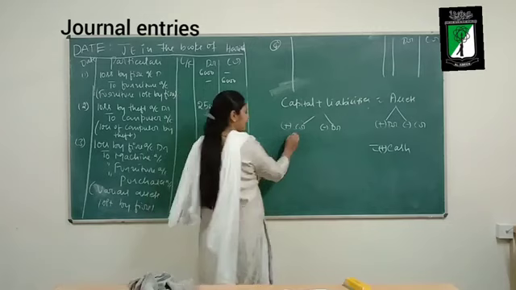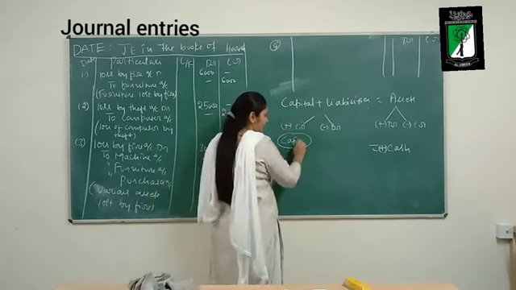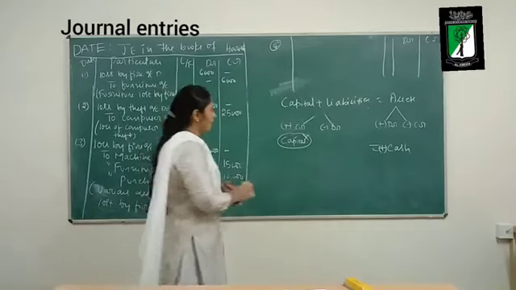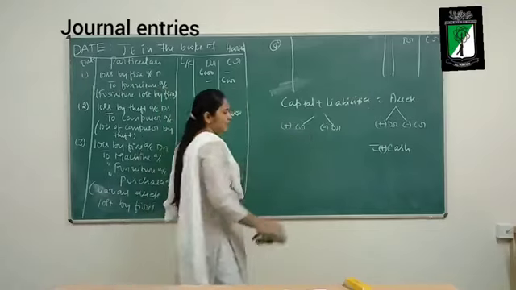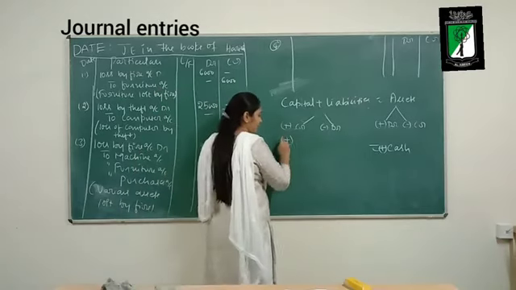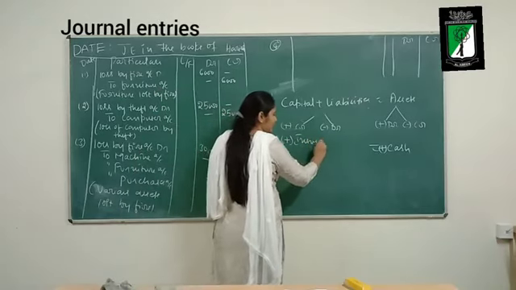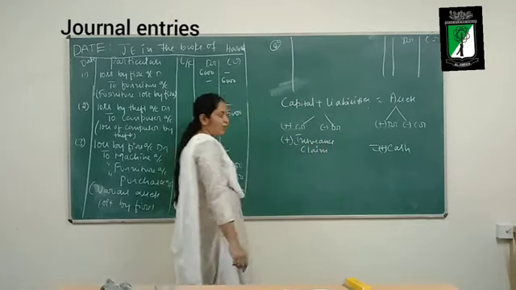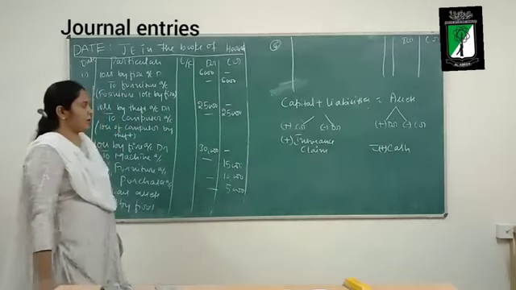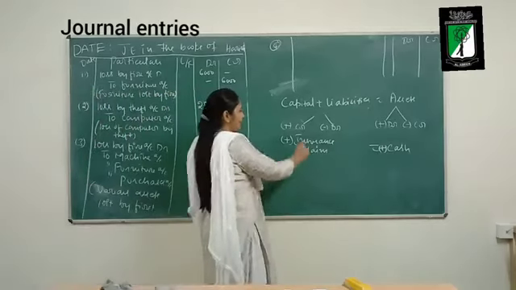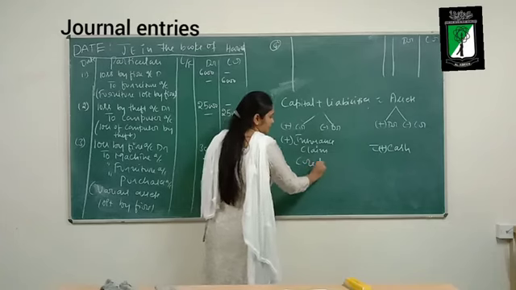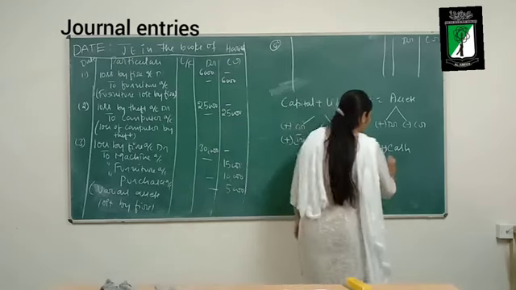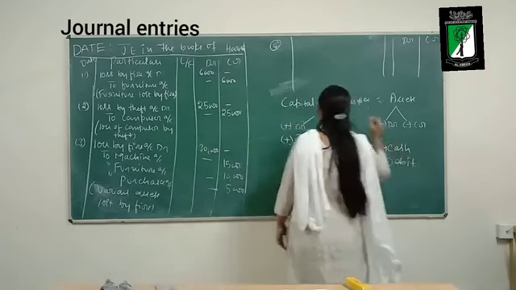I cannot write directly here capital. Instead, what should I do? I should write the reason behind the increase in capital. Insurance claim. The business is receiving insurance claim, my capital is increasing because of the insurance claim. So increase in capital should be credited. Increase in asset should be debited. So what is the journal entry?